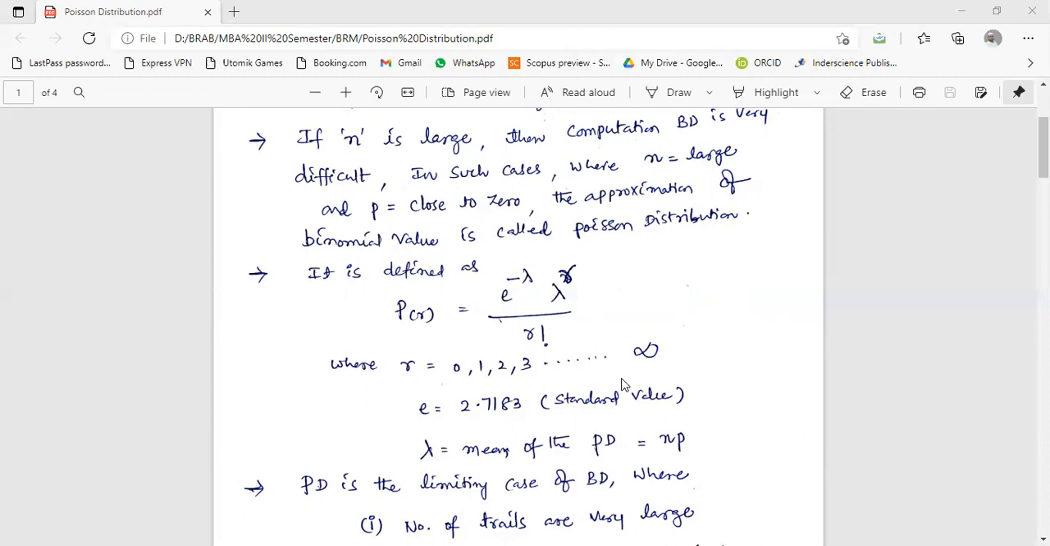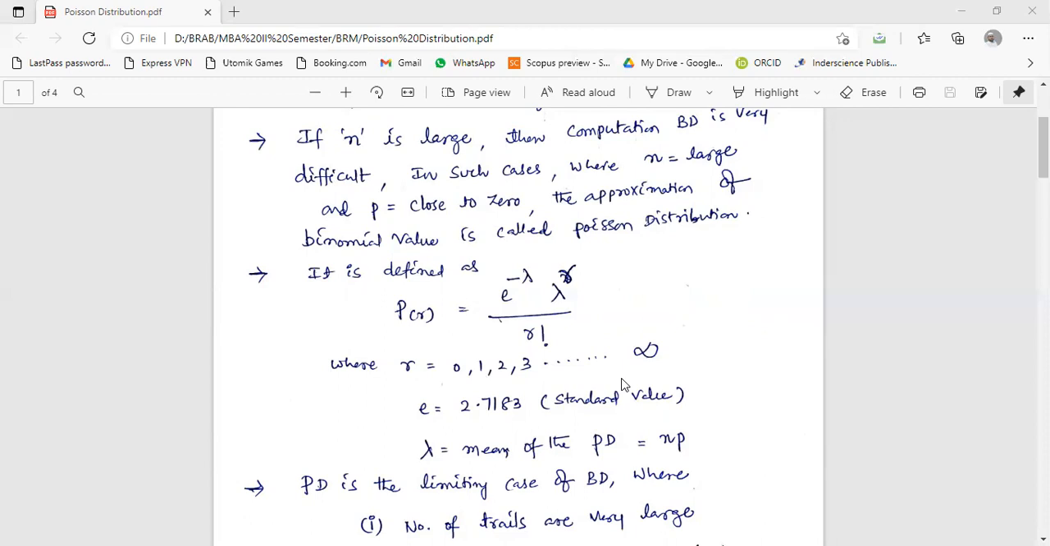Lambda is the mean of the Poisson distribution, that is equal to np. The same formula is also applied in case of binomial distribution. Mean is equal to np, no? Here also np. So here it is denoted by lambda. Lambda is equal to np.